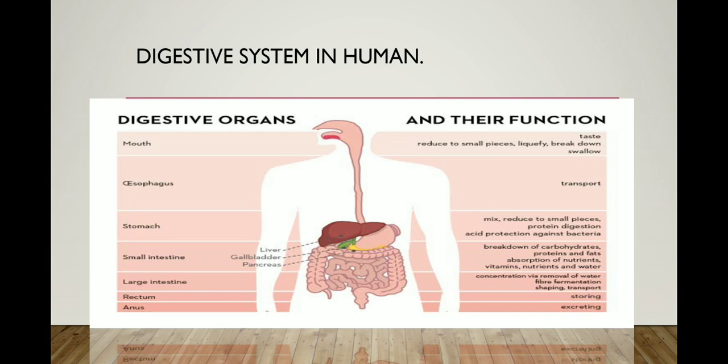Next, when food goes into the stomach, everything is blended in the digestive juice. Hydrochloric acid kills the bacteria, and enzymes break down protein. You know that the stomach contains an acid, which is hydrochloric acid, along with enzymes and some mucus. When the food goes into the stomach, they start their work, and this process is known as the churning process. In this process, food is converted into its simplest form and simplest components.